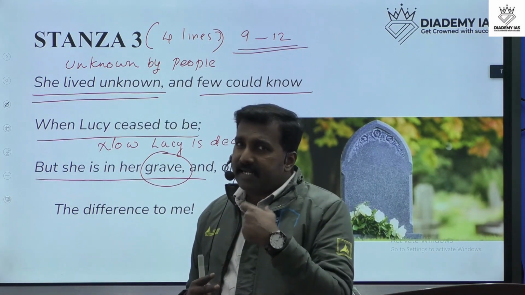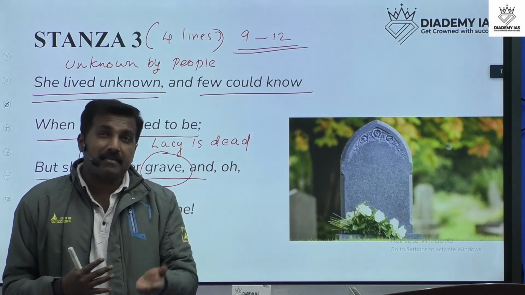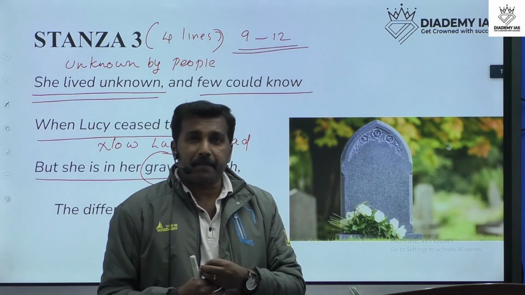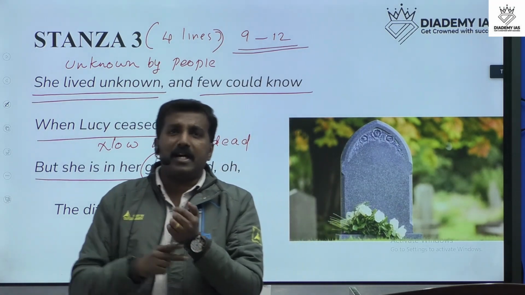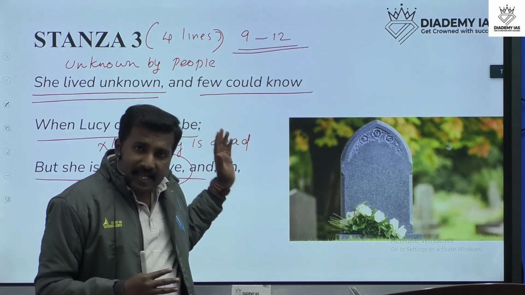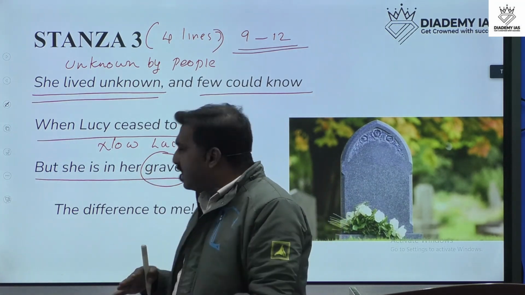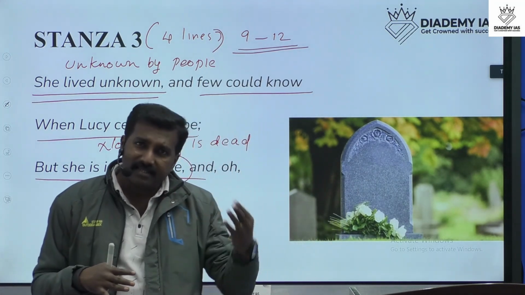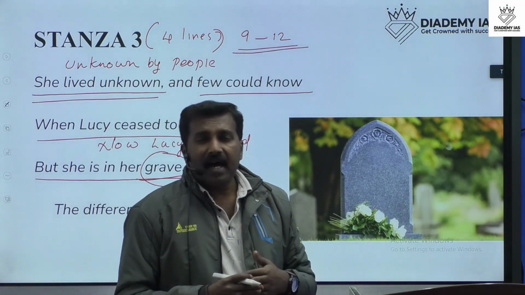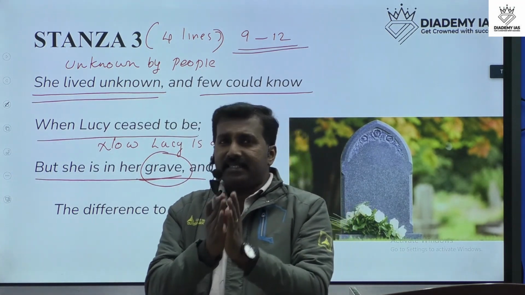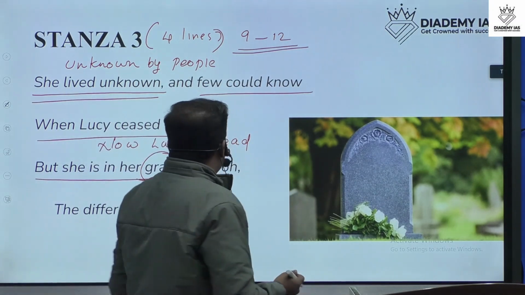And in the last stanza of the poem, the poet Wordsworth explains his regrets, because he is also one of the people who ignored her beauty, and the world was unaware of her beauty. And the poet says that now Lucy is dead, and she is resting in the grave. And these are the important imaginative content Wordsworth used in this poem. Okay.